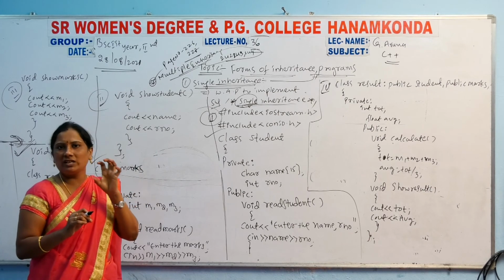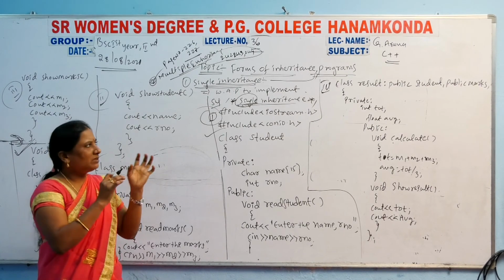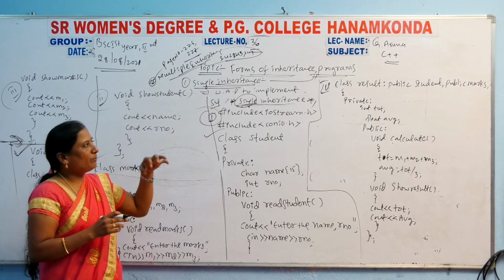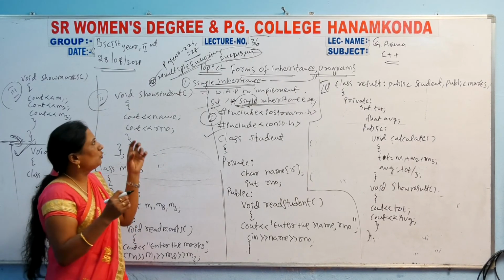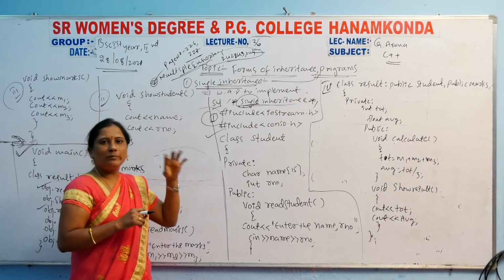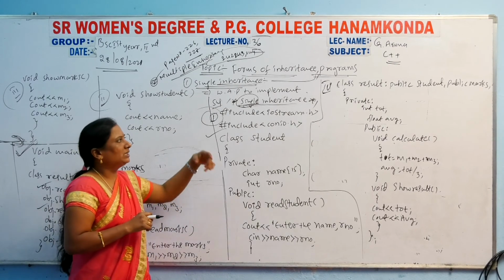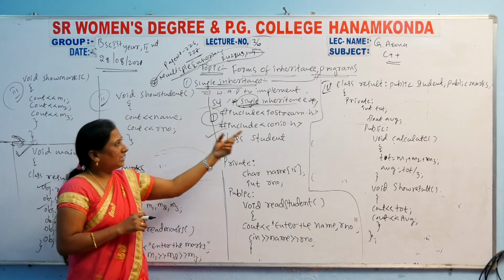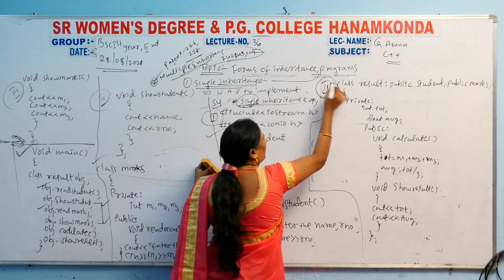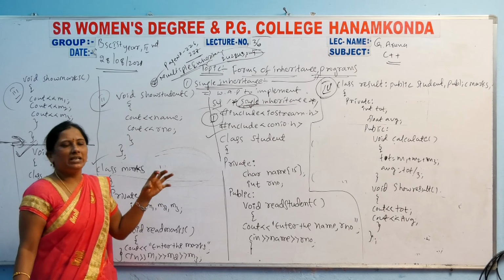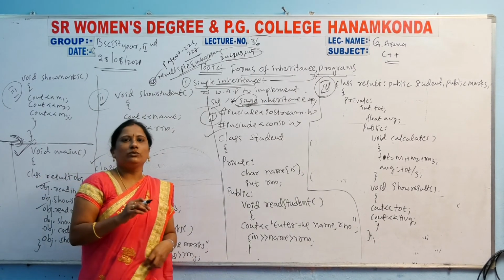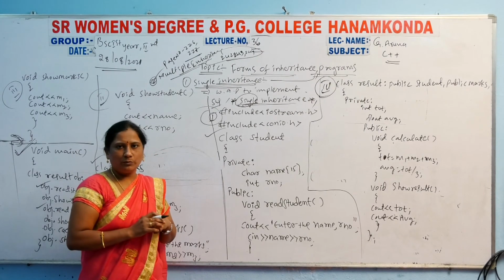Single inheritance is a very easy program, because it is very small: one base class and one derived class. In multiple inheritance, two base classes and one derived class will be there. You can remember that program easily, and you can also create the result class and add it. You have to write this in the examination. These programs are very important.